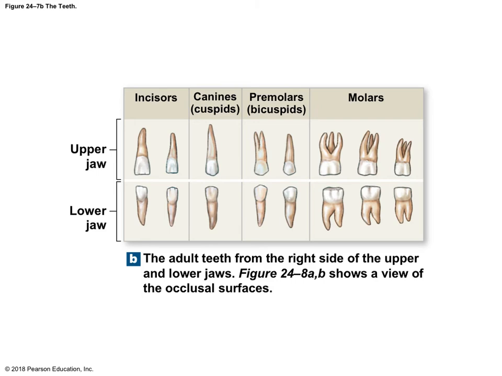Here's the different types of teeth, and so this also can be in your lab exam. We have the incisors. The incisors are your front teeth. They're very blade-like. Then we have the canines. The canines are on the sides of the incisors. And then right behind the canines, we have the premolars. And now we can see the crown of the tooth is starting to get a little bit more flat and wider. And then at the very back of the mouth, we have the molars. So this is showing a set of adult teeth.